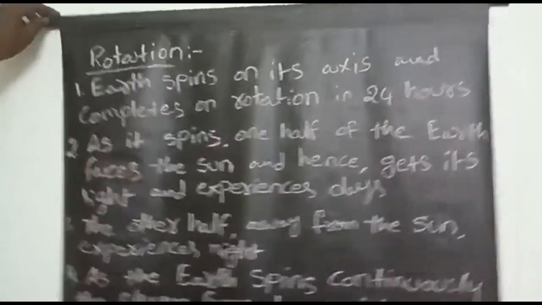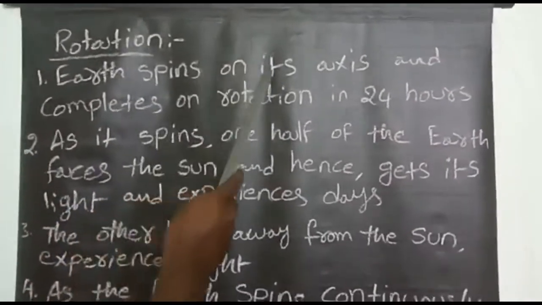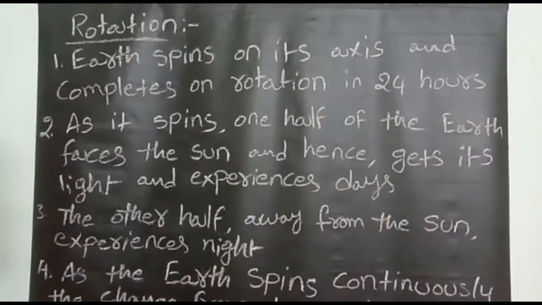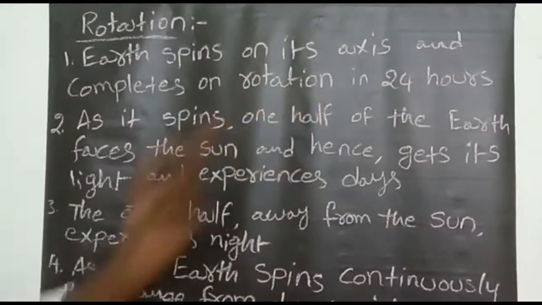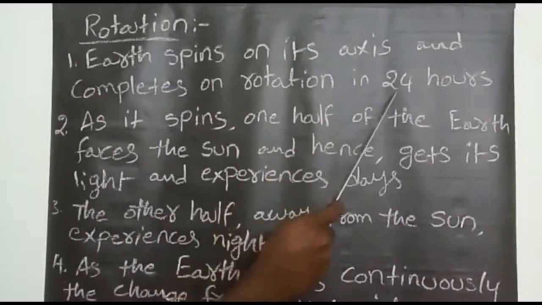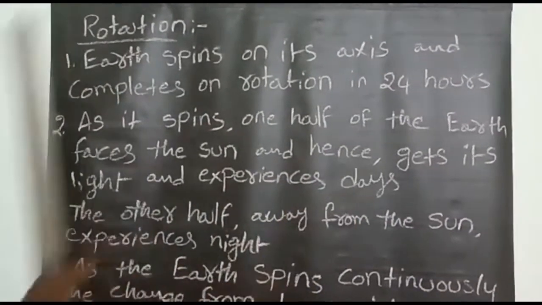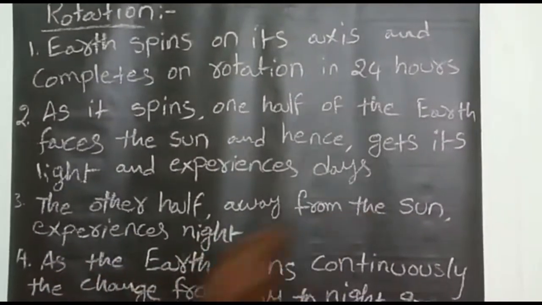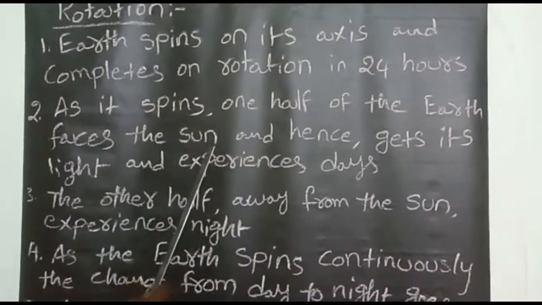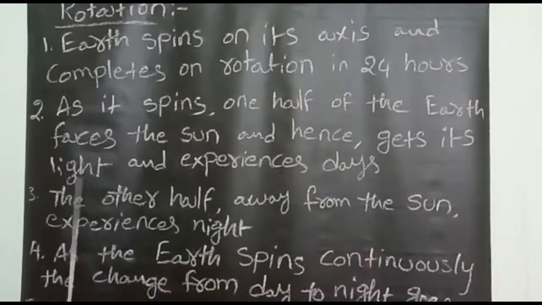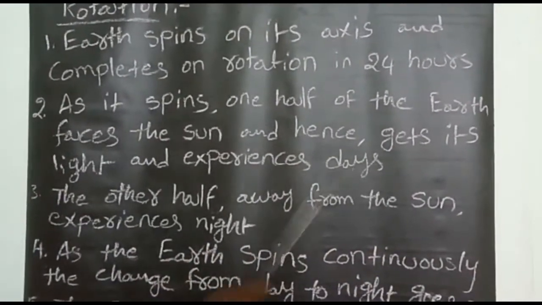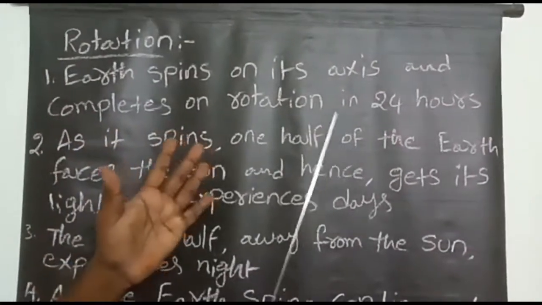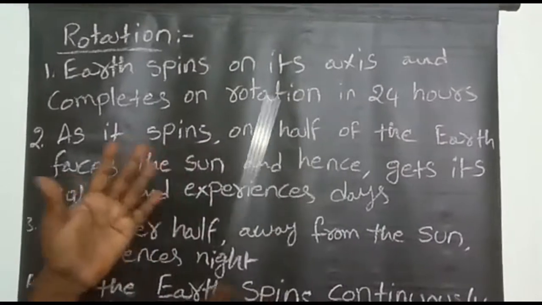Rotation means the Earth spins on its axis and completes one rotation in 24 hours. How much time will it take? It will take 24 hours, which means 1 day, for one rotation on its axis. As it spins, one half of the Earth faces the sun and hence gets its light and experiences day.